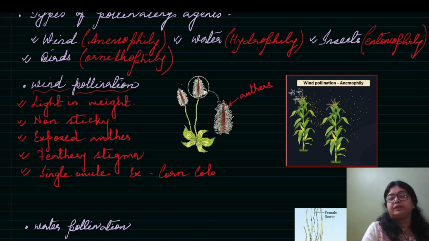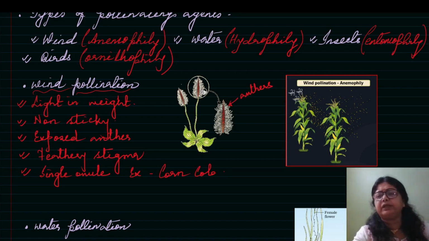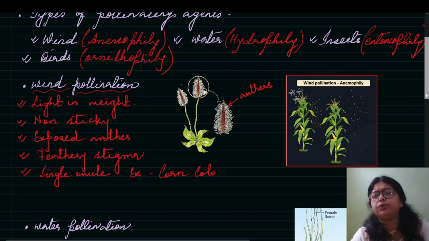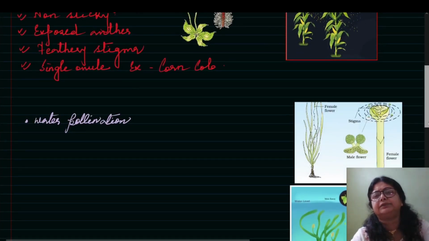That is very important. And moreover, small flowers are packed in an inflorescence. That is all you have to read in wind pollination. So don't get nervous, don't feel bored. Just go through these points and learn.